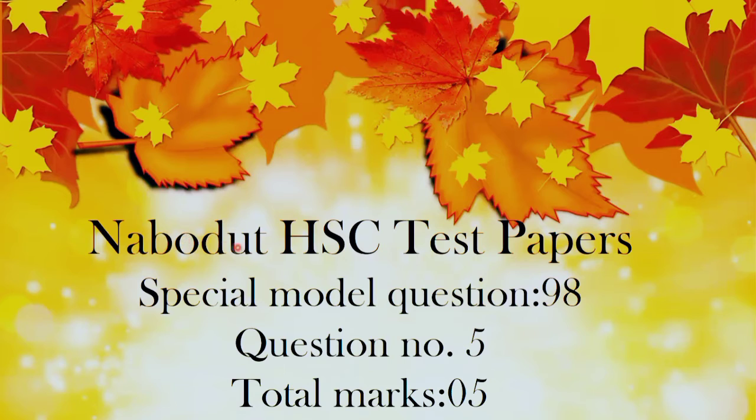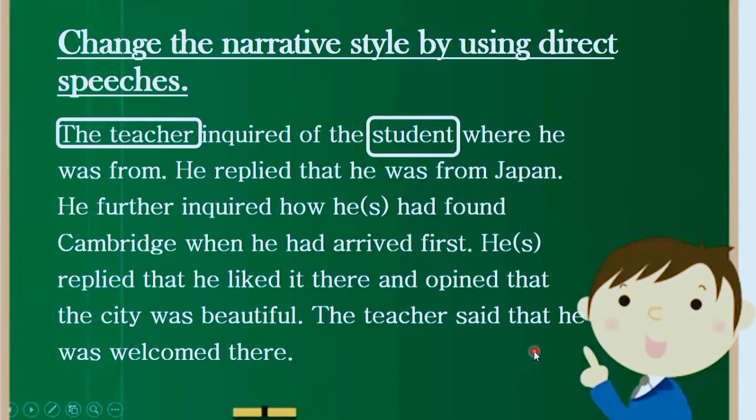So the next question that we are going to solve has also been taken from the same test paper, Nabodut HSC test papers, special model question number 98, question number 5, total marks 5. And here we can see a conversation between a teacher and a student. But this passage is written in indirect speech, and we have two speakers that I have highlighted. So we have to change the narrative style using direct speech. It is written in indirect, we have to change it into direct speech. So let's read it first carefully.